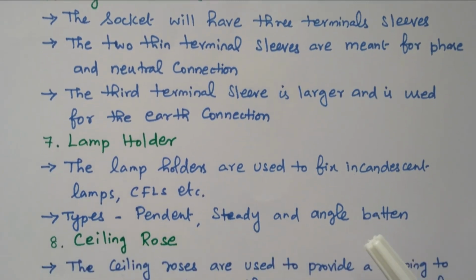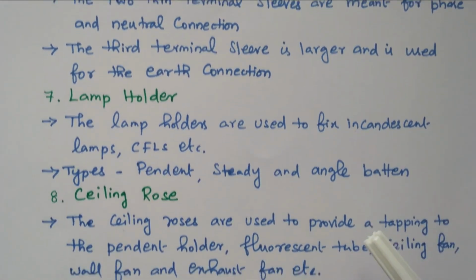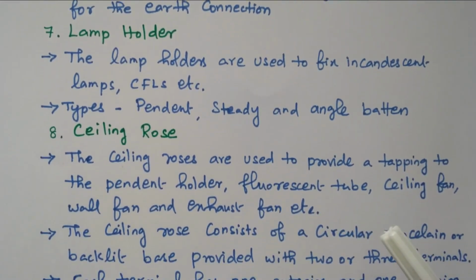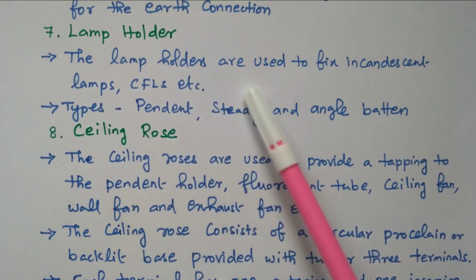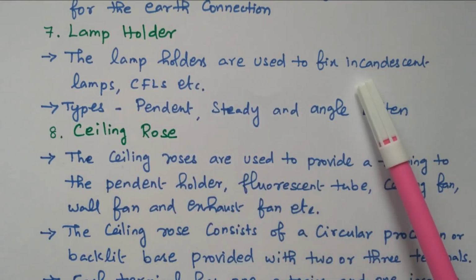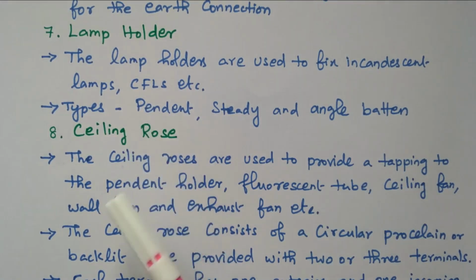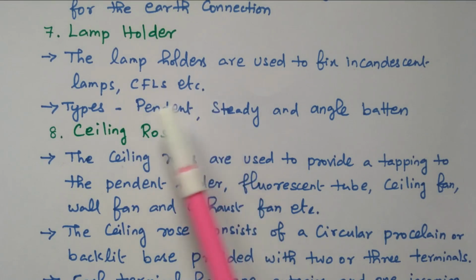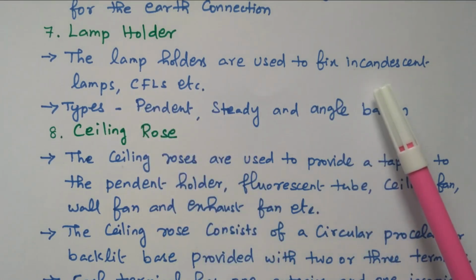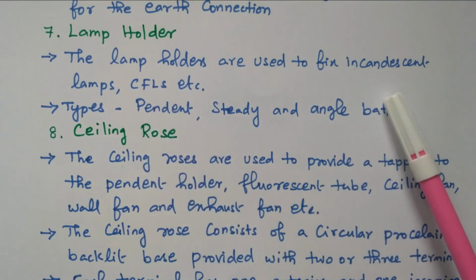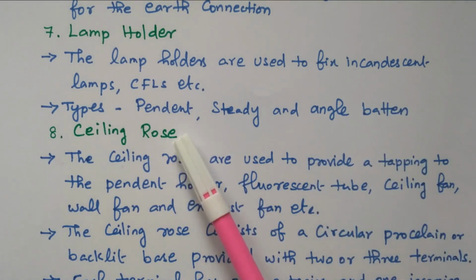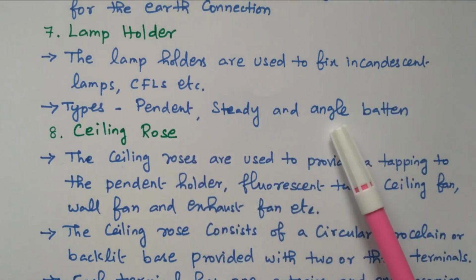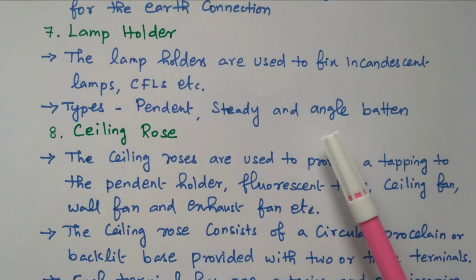Then lamp holder. The lamp holders are used to fix incandescent lamps or CFLs. It is the holder. It will hold the lamp, either CFL or incandescent lamps. The types are pendant, straight or angle batten. There are various types of holders available.